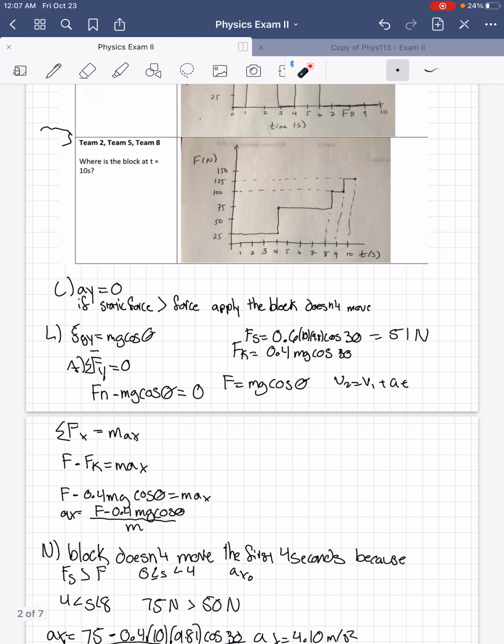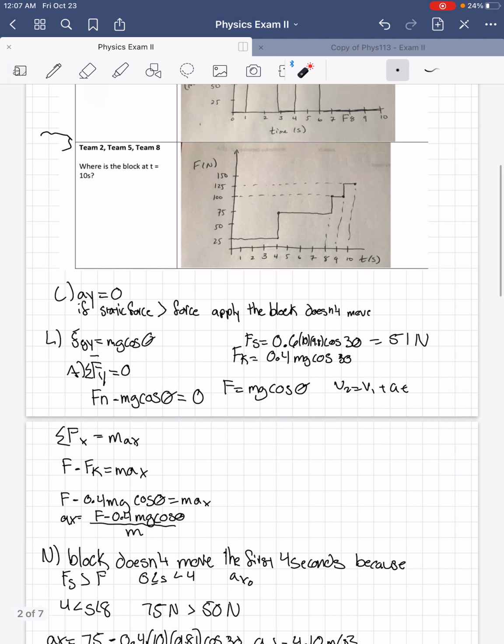And then for L, Fgy equals mg cosine theta, and then I calculated Fs just to have it, which equals 51 N, and anytime the force applied was larger than 51 N, the block was in motion. And I put Fk equals 0.4 mg cosine 30, which was determined when we had Fn, when we did A, which was the sum of all forces in the y direction will equal 0, so the normal force minus the gravitational force in the y direction will equal 0, so Fn would equal mg cosine theta.